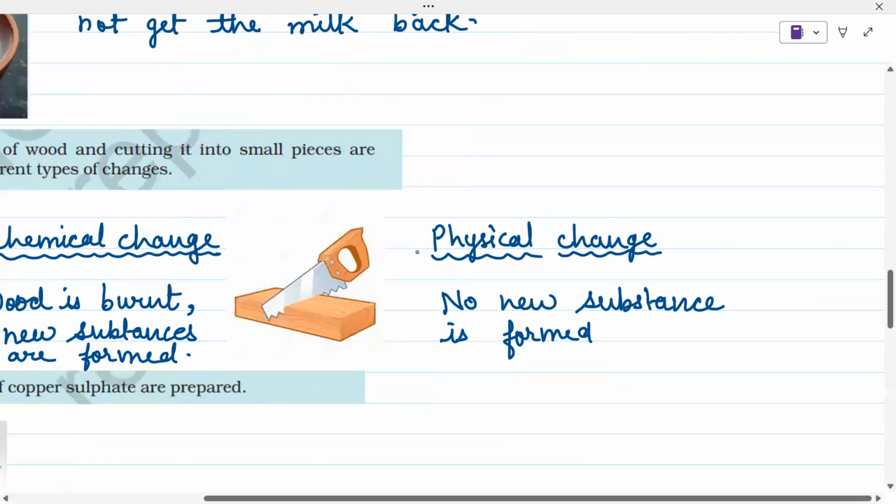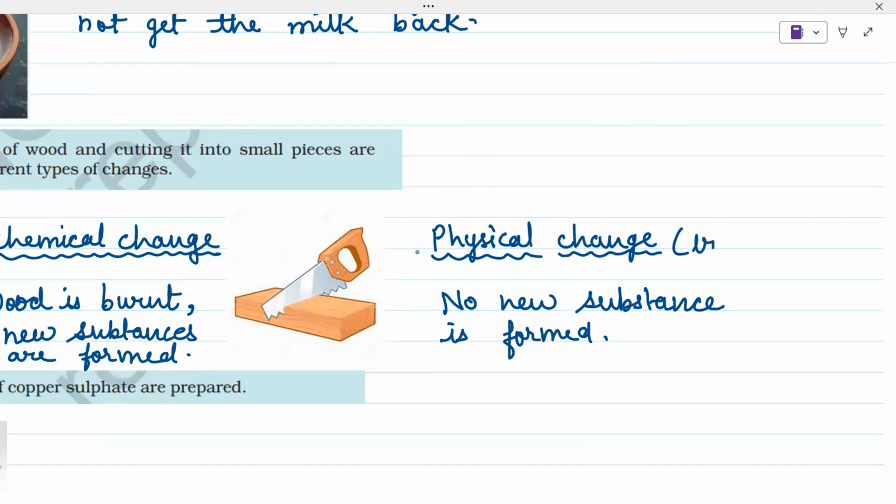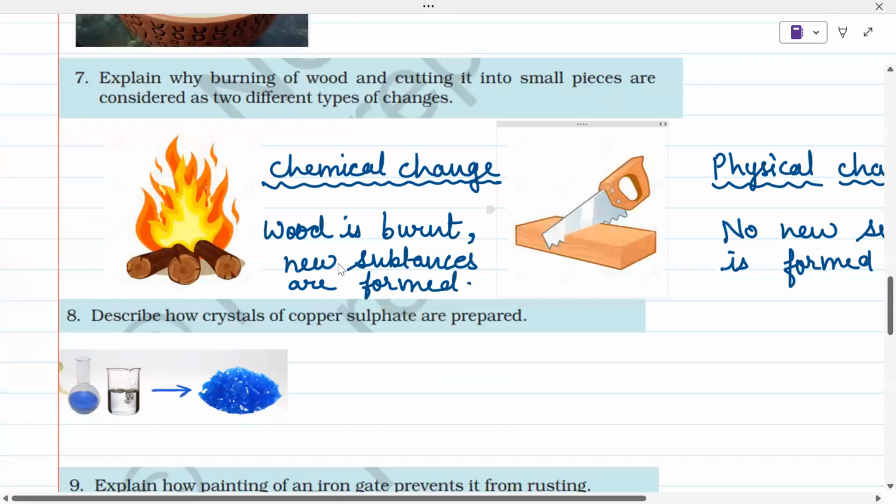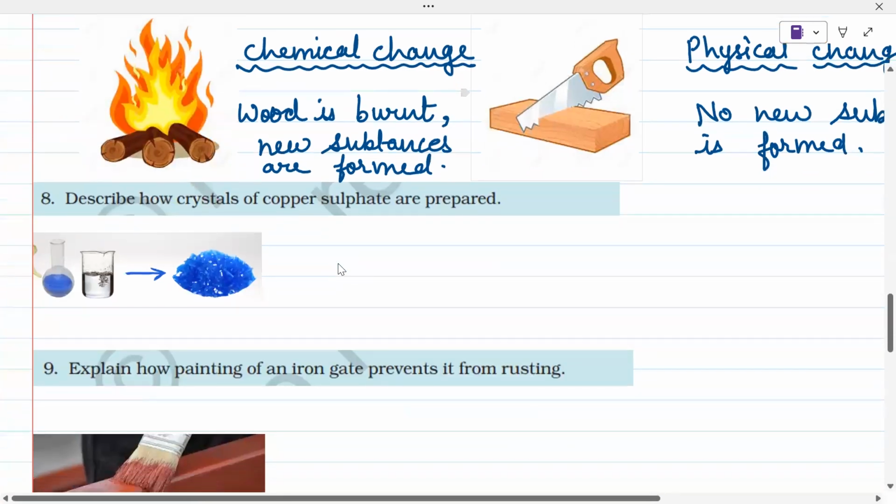It will only change the size of wood, right? So we can say that it is an irreversible change. Irreversible but physical change. Next is describe how crystals of copper sulfate are prepared.